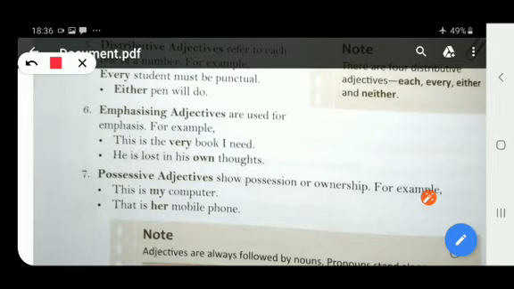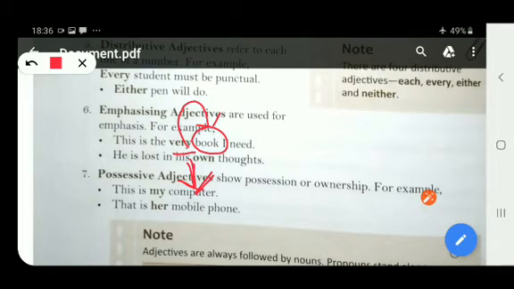So I am emphasizing a particular book by the word very. This word very gives stress to the noun book. Right? So, emphasizing adjectives are used to emphasize something, to stress something.